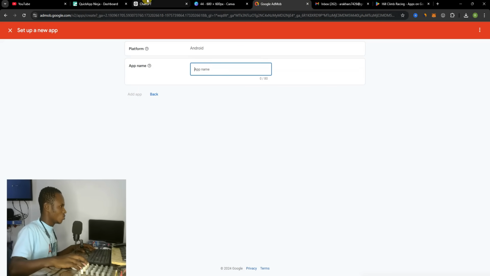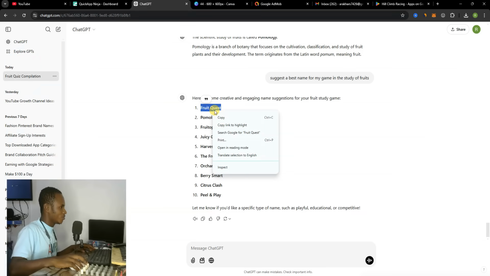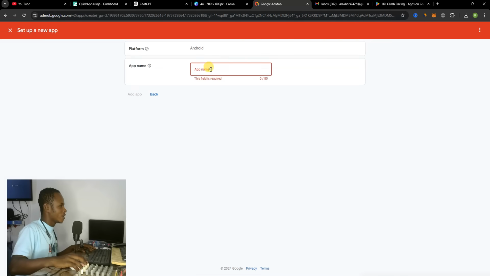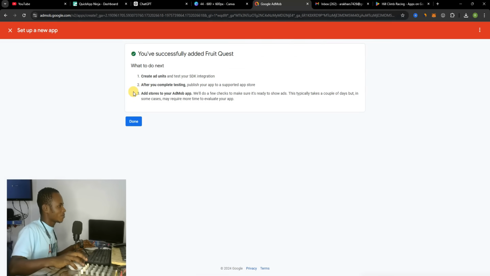You need to type in your app name over here, like what you see. Let's go back to ChatGPT. This is the name, Fruit Quest over here. Now let's go to AdMob, paste it right over here, and hit add app. So now you see you've successfully added it. You're going to come to the section where it says done.